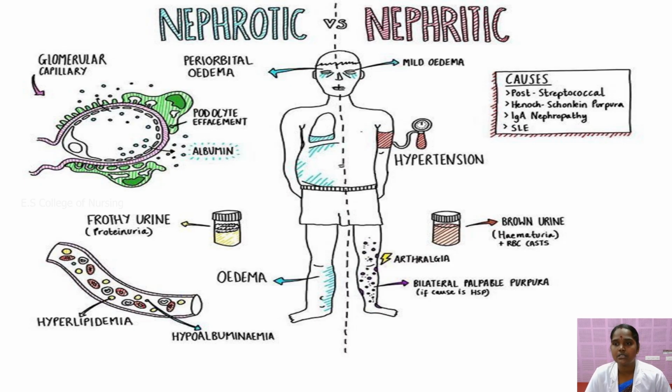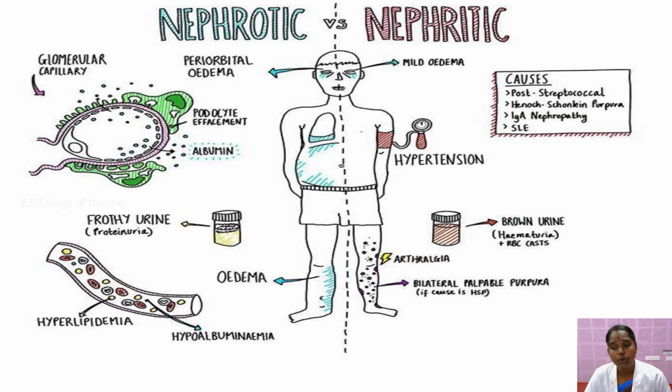Versus nephritis, where mild periorbital edema is present and the main features are hypertension and brown urine, which is hematuria, meaning RBCs are present in the urine. In nephrotic syndrome, protein is present in the urine.